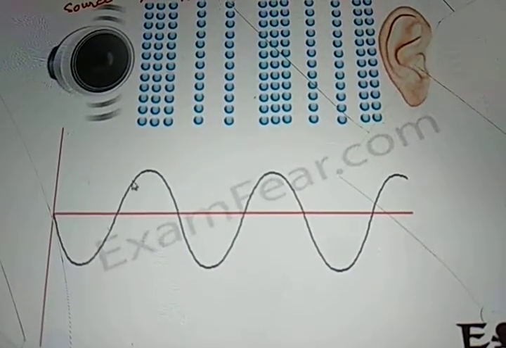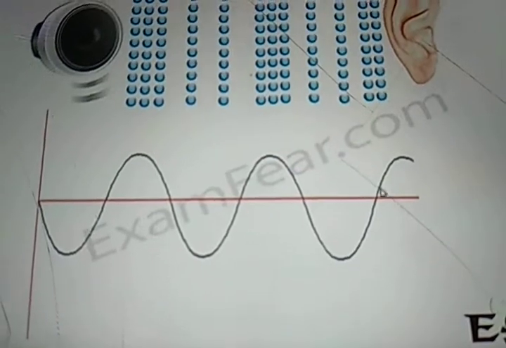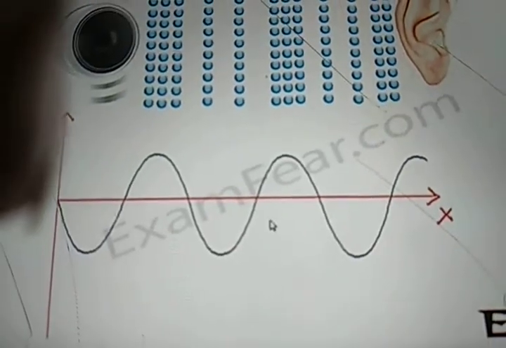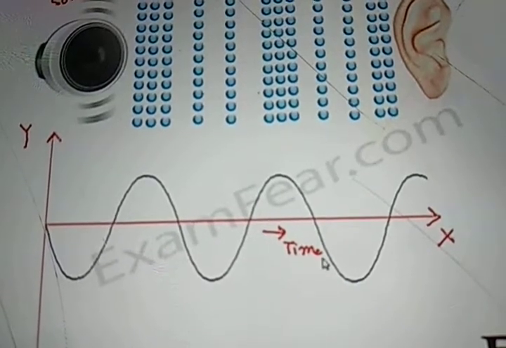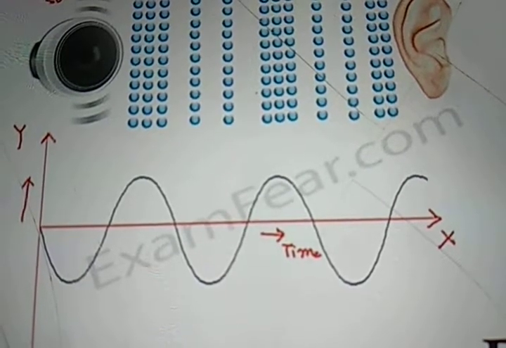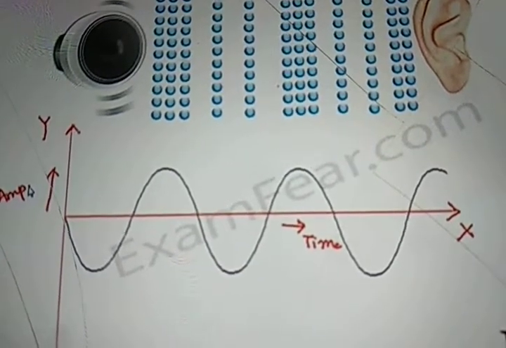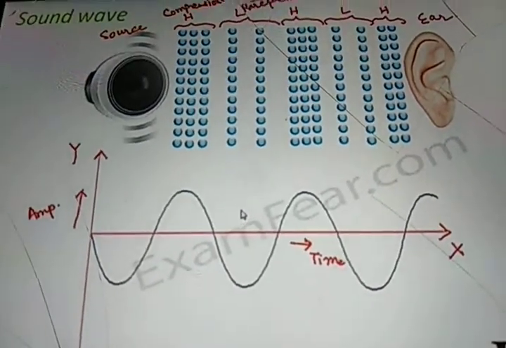Now what is actually increasing? Let's try to understand this graph. Here this is the x-axis and this is our y-axis, and on the x-axis we have time. So this is how time varies, and what varies is nothing but the amplitude. So on the y-axis we consider amplitude. Now you might be curious to know what amplitude is, and that is what we are going to understand now. But you understood, right, that this is how the picture of the wave comes. So let's talk about the amplitude.